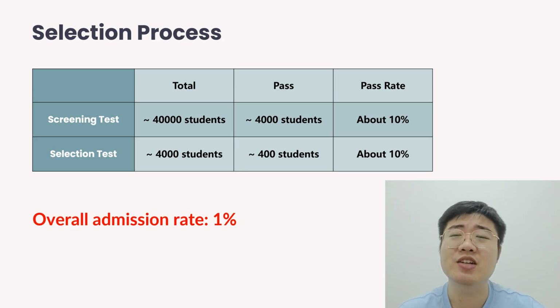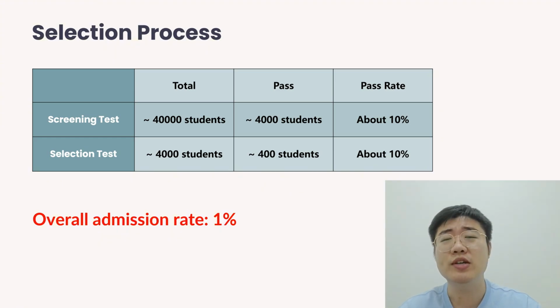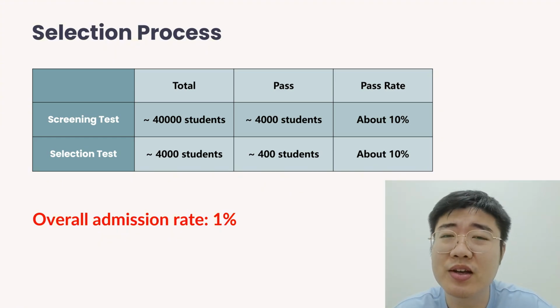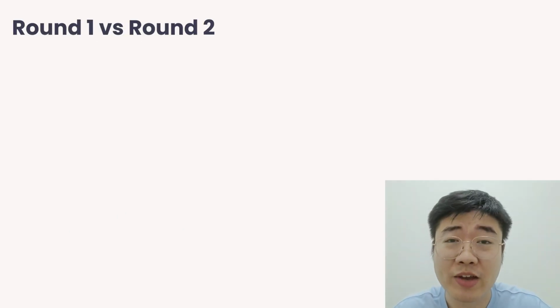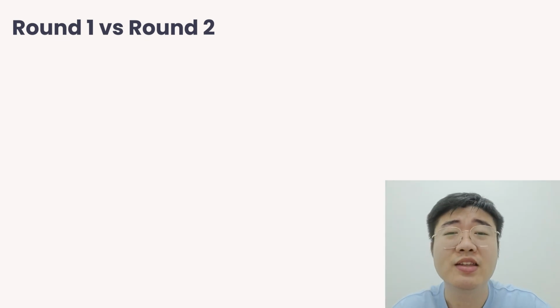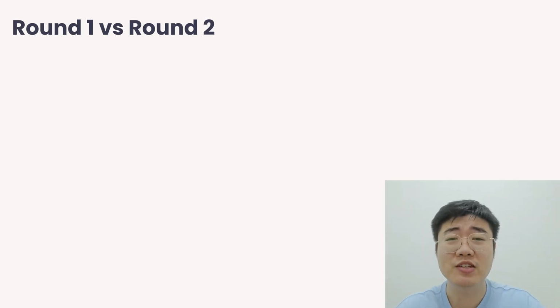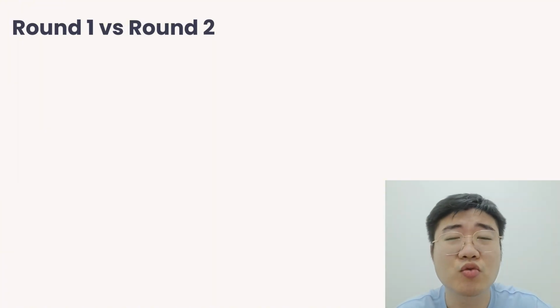Now from this selection process, we can already see the standard is very high. Only 1% of them is selected. So of course, the questions will be very difficult. So let's talk about the questions themselves. Now, when we are given a question, there are only two ways to make it harder. One way is those of the same topic. The other is those of new topics. So both of these types will be present in the round 2 test.